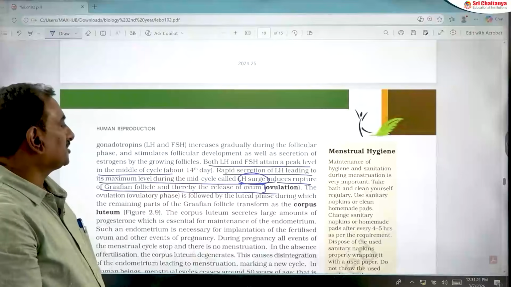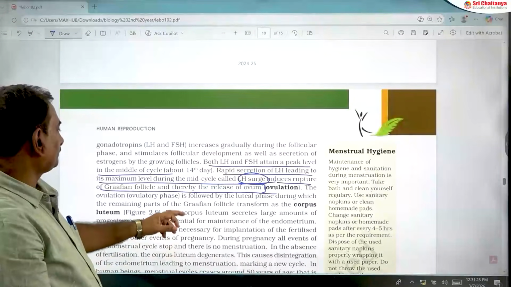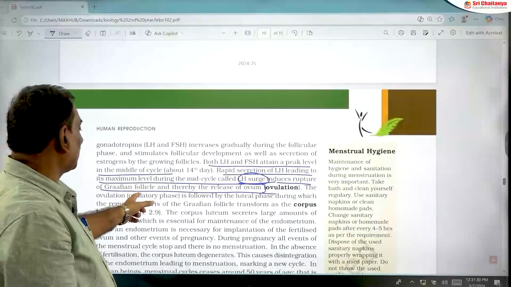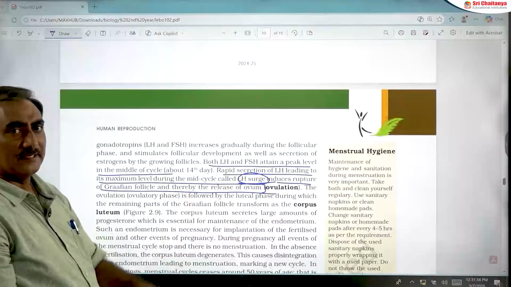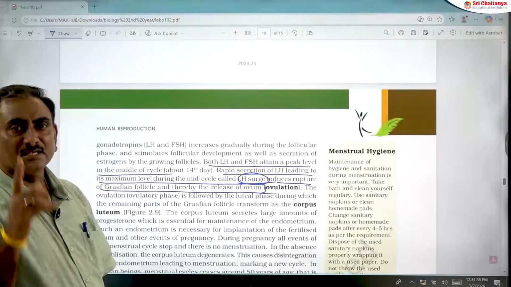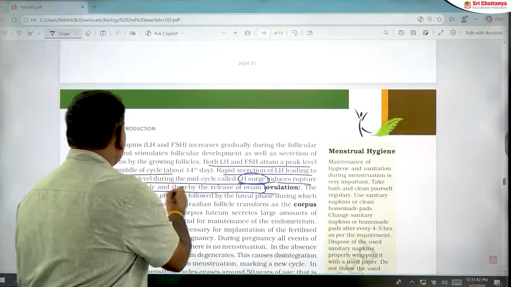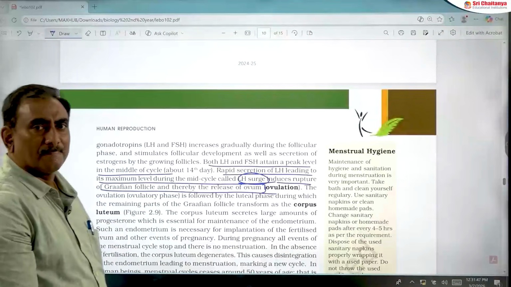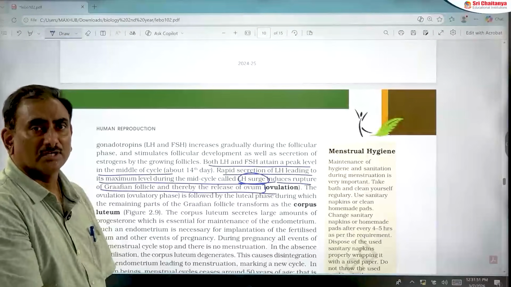What is the question? Assertion is given. Rupture of Graafian follicle and release of ovum occurs in the middle of menstrual cycle. That is the assertion. Reason: LH attains peak level, and that is called the LH surge. So both A and R are true. R is the correct explanation. This is a very important area.